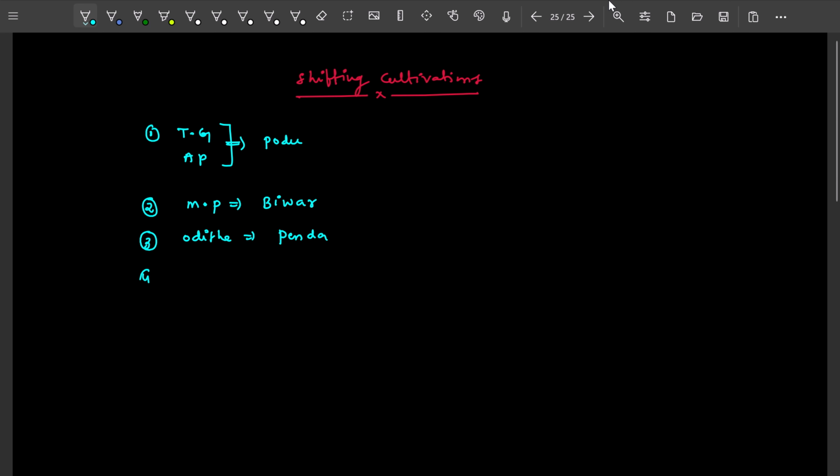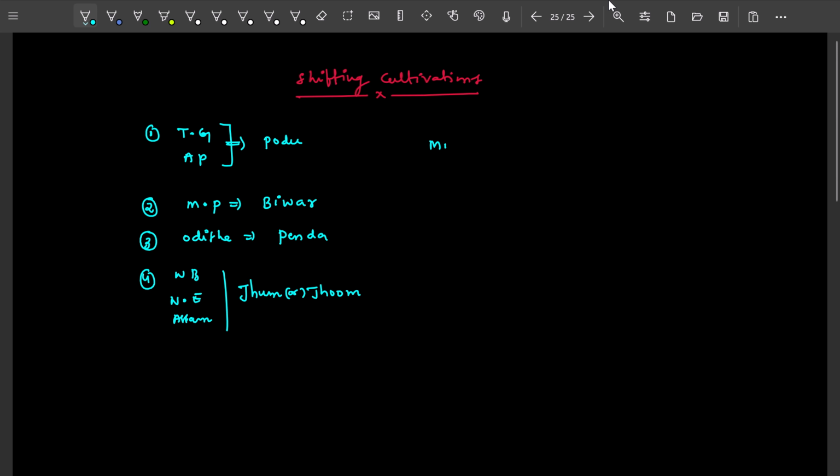Okay, next in West Bengal. Then in the northeastern states of India, including Assam, we are calling it Zoom. That shifting cultivation is called Zoom.